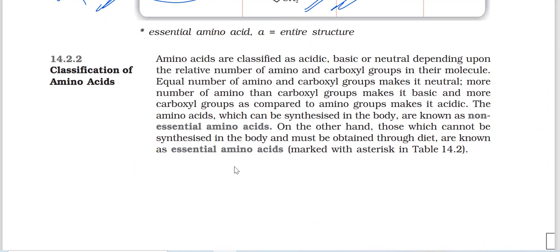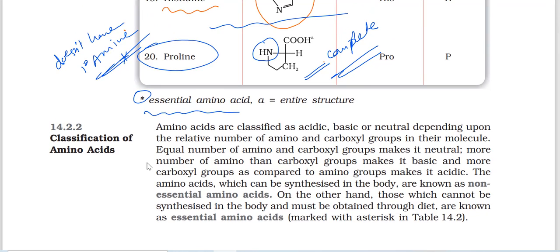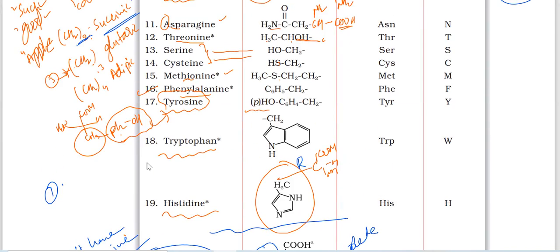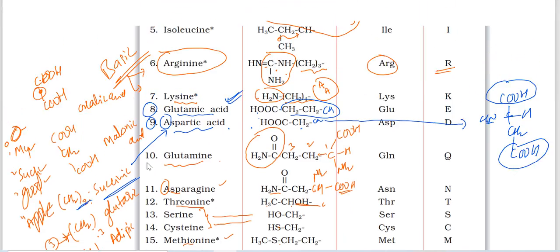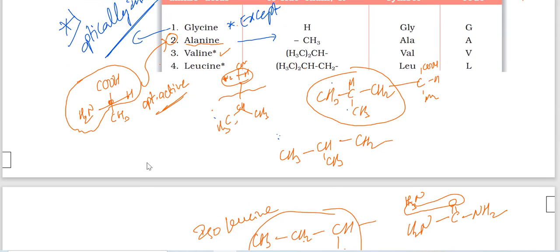Next, the important thing here is essential amino acids. The star-marked ones are the essential amino acids. You can go through this once. All these star-marked amino acids are essential amino acids.